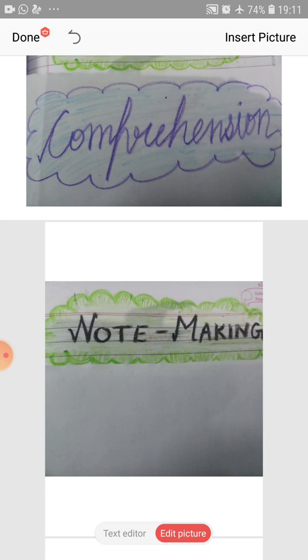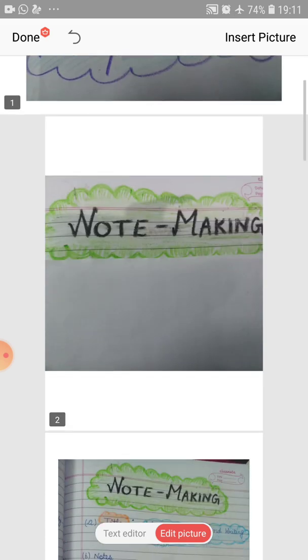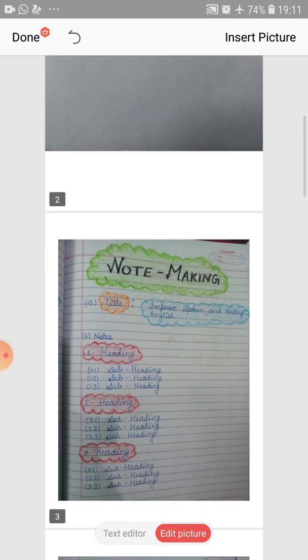What is note making? You are having a lot of things to remember, a lot of information you have to remember. So you will make notes of your topics in points, in subpoints, in subsections, in symbols, in abbreviations. That we call note making. That thing is note making. So we will start at how to make note.